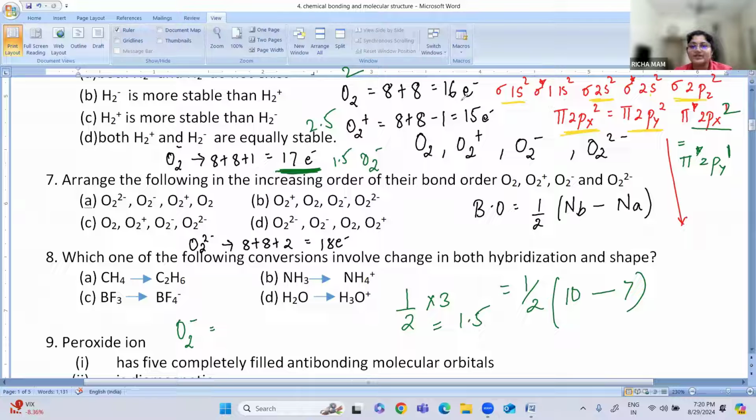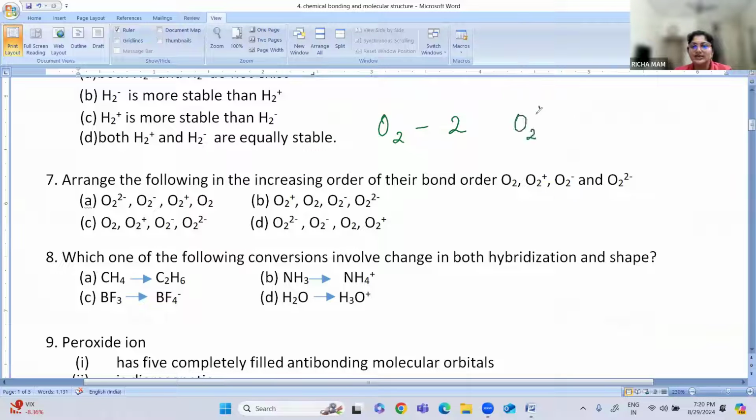Next is O2 2 minus. O2 2 minus means here 2 electrons will come, so only this changes. Here it will be 8, so it will be 2 by 2, that is 1. Can you arrange now? O2 is 2, O2 plus is 2.5, O2 minus is 1.5 and O2 2 minus is 1. Now they have asked for the increasing order of their bond order.